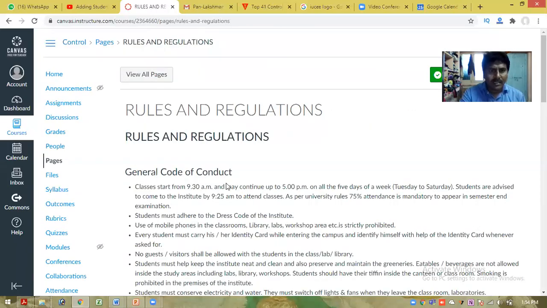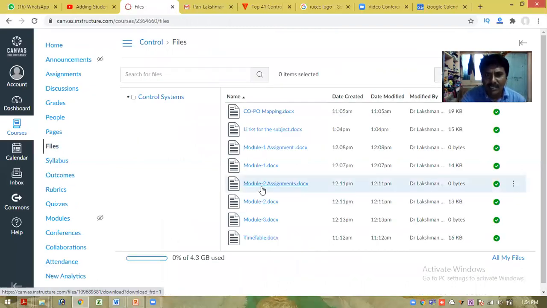I gave the general code of conduct and all these rules and regulations to my students. After that, I created many files here. Those files are nothing but the CO-PO mapping, showing how the CO and PO are mapped for this subject, and links for the subject.